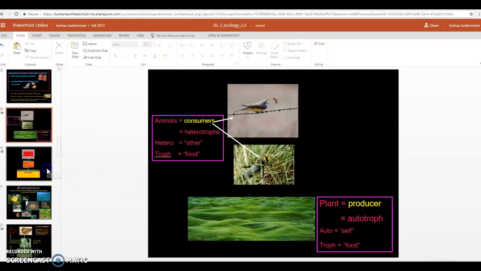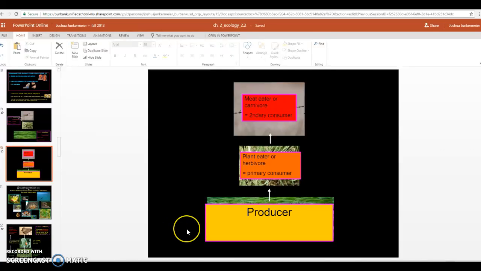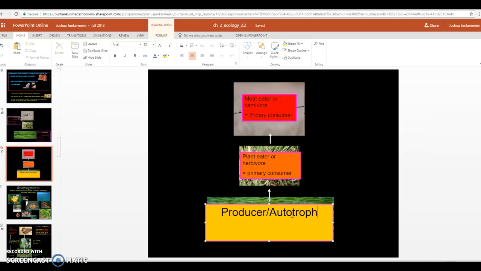We have some more definitions. All right, so what I want you to draw is this, just like you see it. Create 3 boxes that have arrows connecting them. You'll take up some space in your notebook, maybe half a page, and just show producer, or what we're calling autotroph, going up to the consumers or the heterotrophs up here.